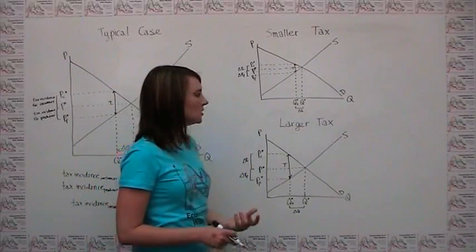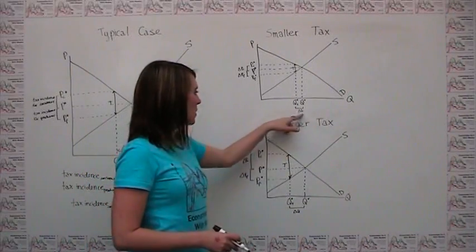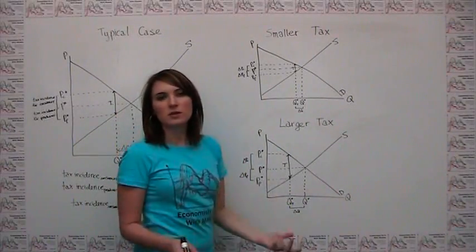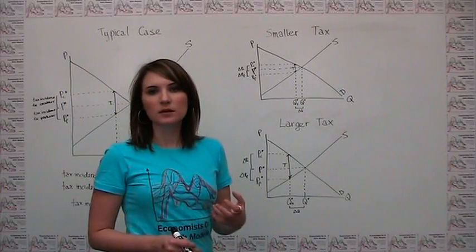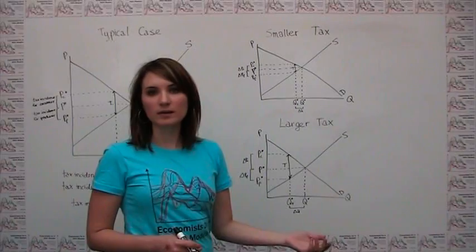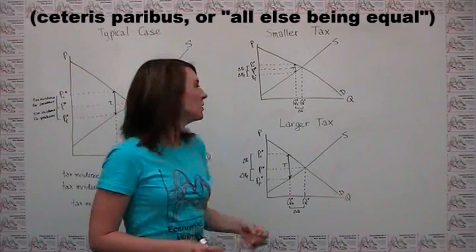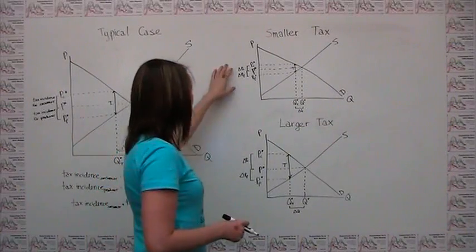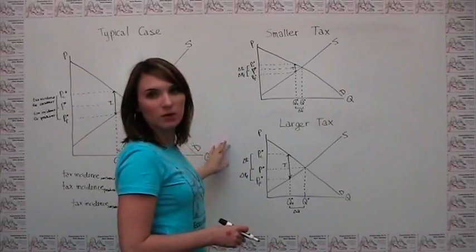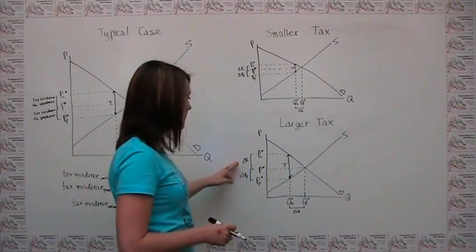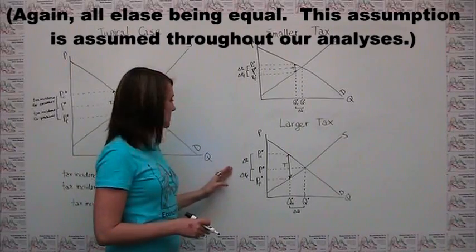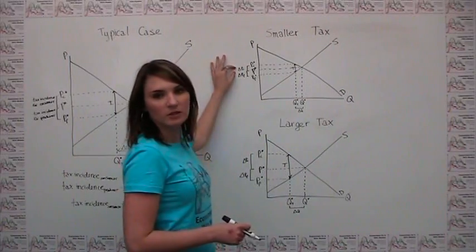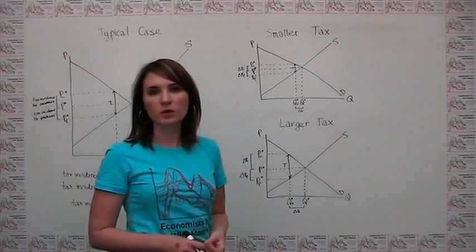We notice first, in terms of change in quantity, we have a smaller change in quantity here and a larger change in quantity here. So we can say that larger taxes lead to larger reductions in quantity transacted in a market. We can also compare the changes in price to the consumer and the producer. And we notice here that the change in price to both the consumer and the producer is larger when the tax is larger. So we can also say that larger taxes lead to greater changes in price both for consumers and producers.